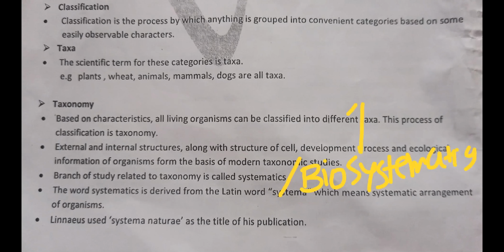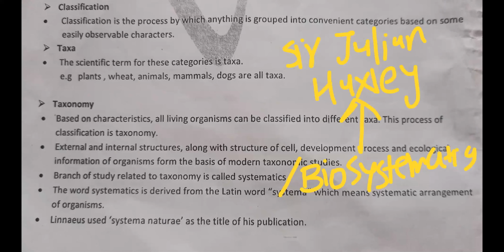This term was coined by Sir Julian Huxley in 1940. This comes in NEET. The branch of study related to taxonomy is called systematics or biosystematics. This term was coined by Sir Julian Huxley in 1940.